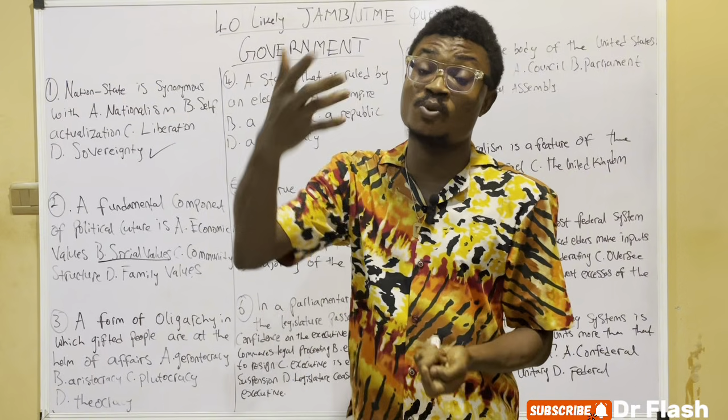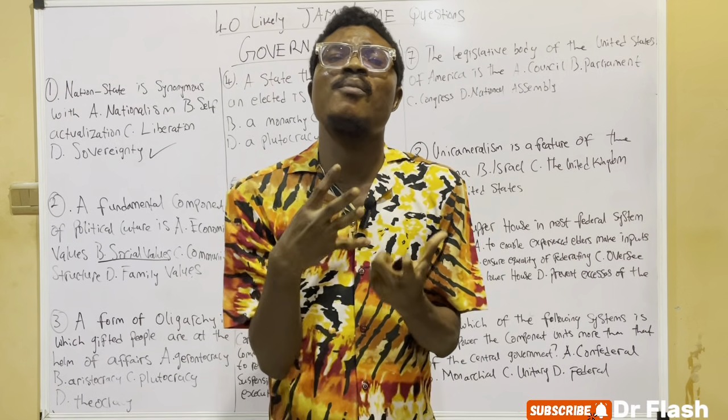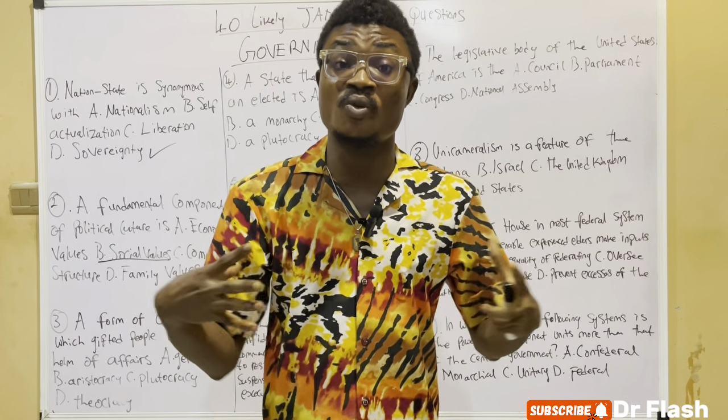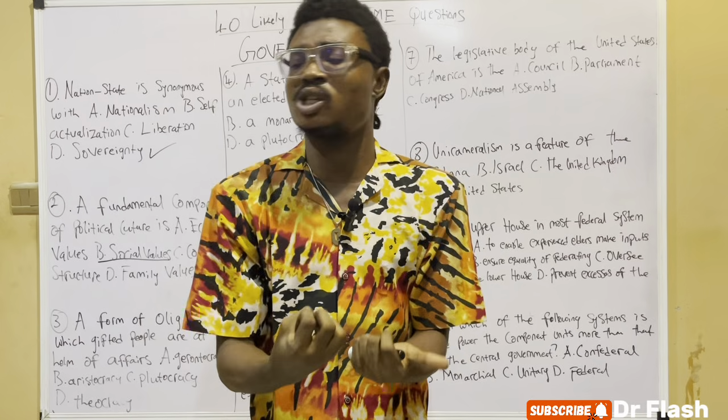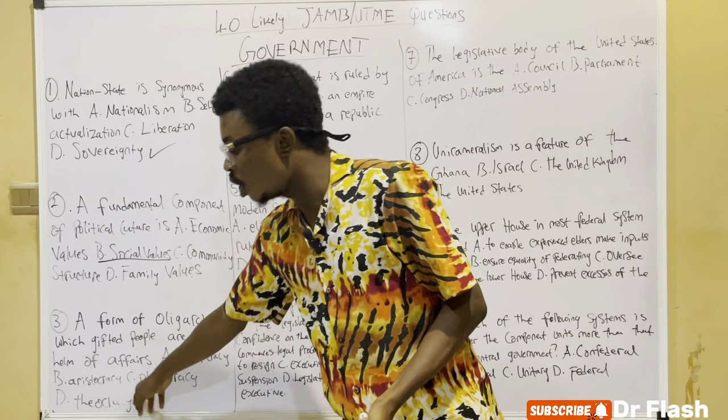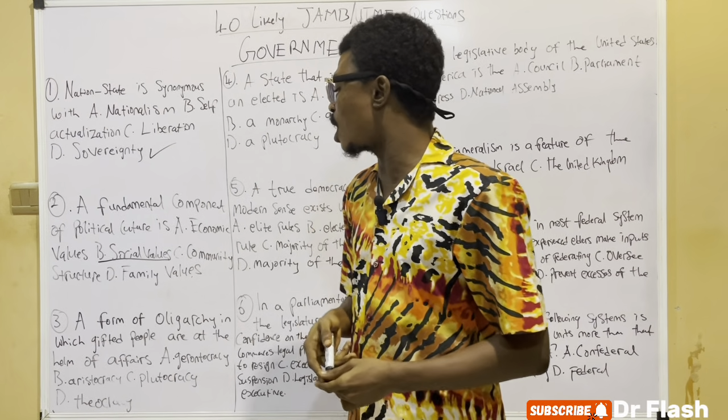Looking at C, plutocracy. What is plutocracy? Plutocracy is a government of the wealthy class, government of the rich people. So when the rich people rule, it is called plutocracy.